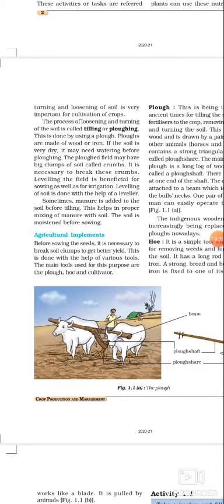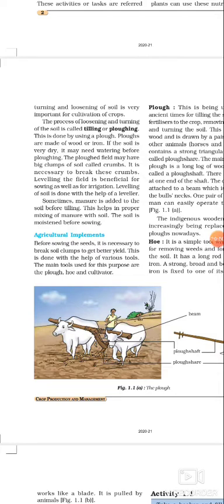So these crumbs should be broken and the leveling of the field should be done so that it will not affect the crop, because leveling the field is beneficial for sowing as well as irrigation. Water should be evenly distributed. It will be distributed only when the land is flat.